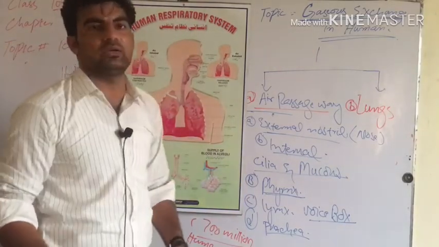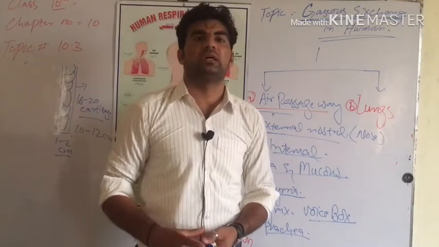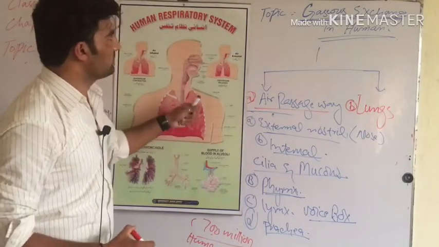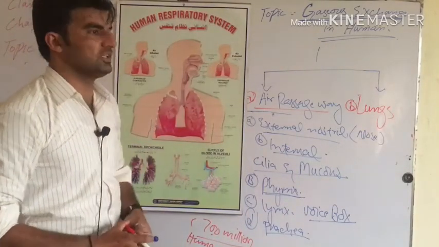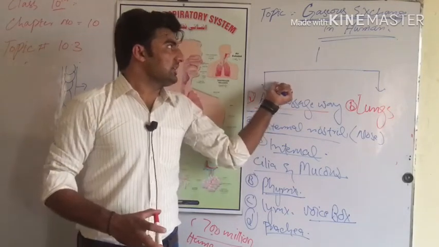The function of the alveoli is storage of oxygen and also transportation of oxygen into the blood through a process of diffusion. So this is all about gaseous exchange in humans.